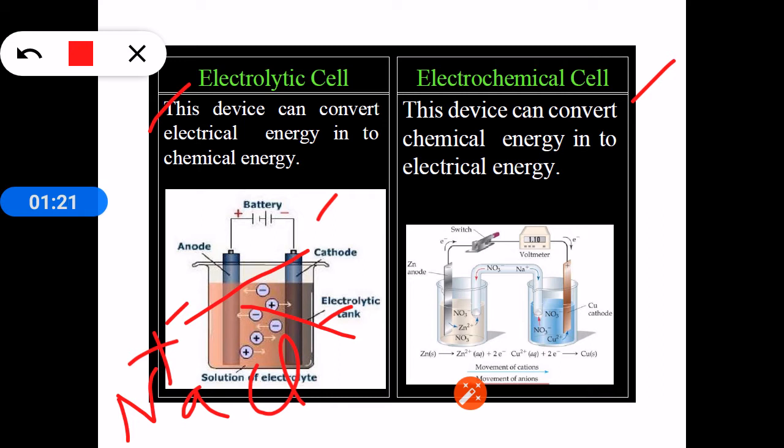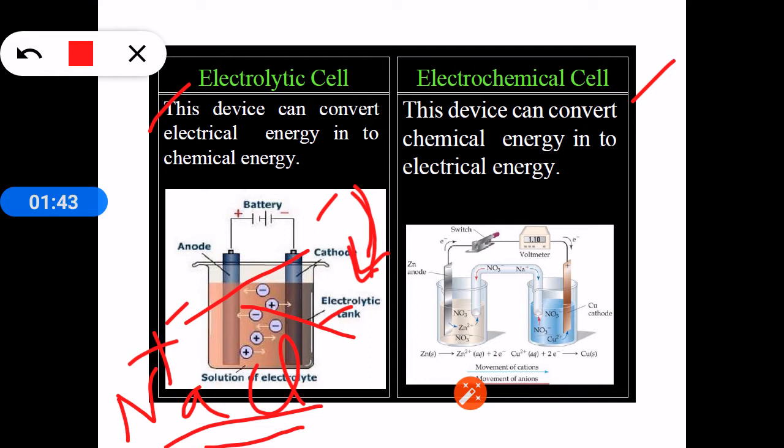Here we observe that by passage of current, chemical decomposition of sodium chloride has taken place, or electrical energy is converted to chemical energy. Such a process takes place in electrolytic cells.